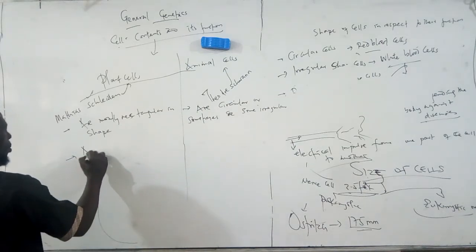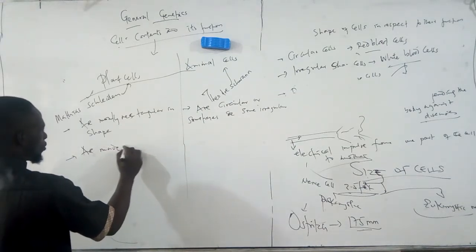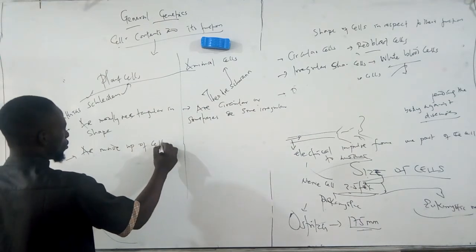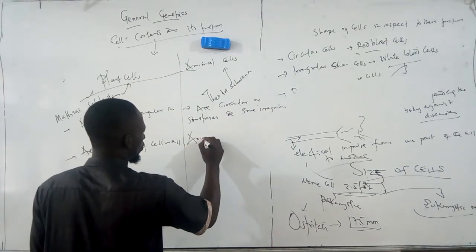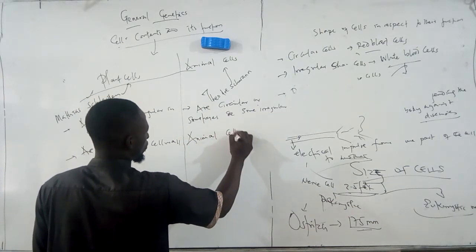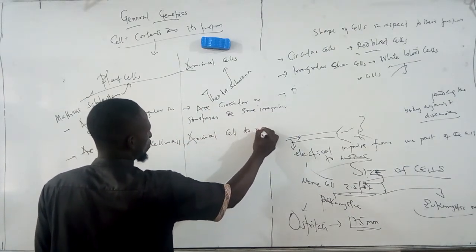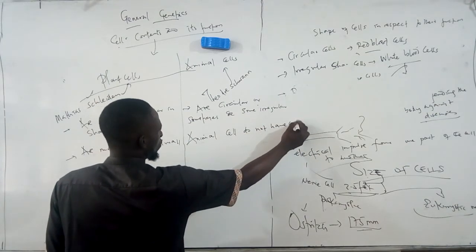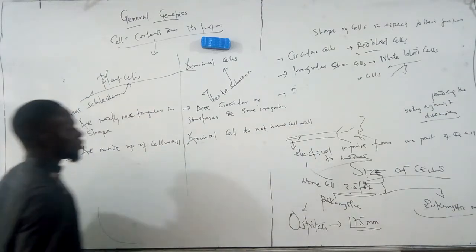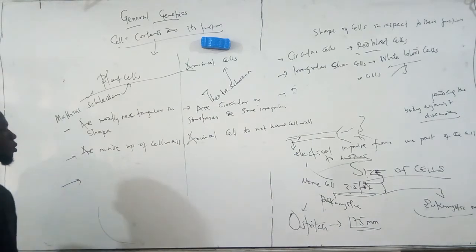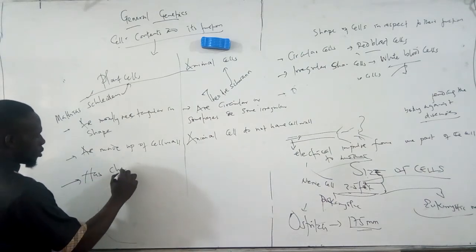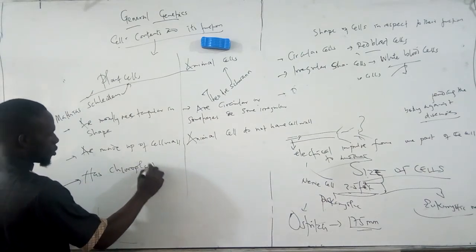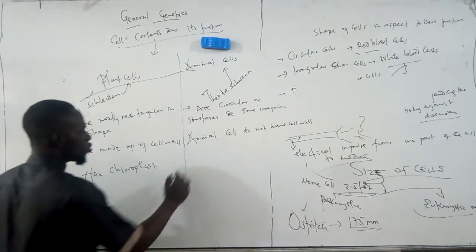The plant cells are made up of a cell wall, while the animal cells do not have a cell wall. The plant cell has chloroplast, while the animal cell does not.